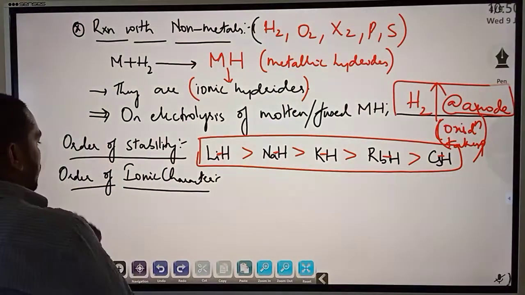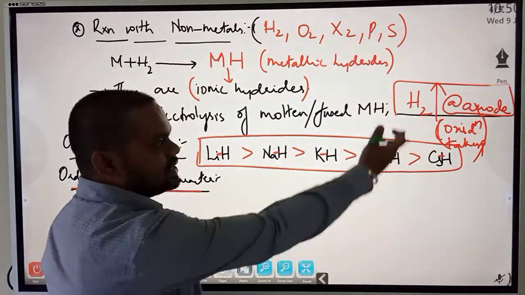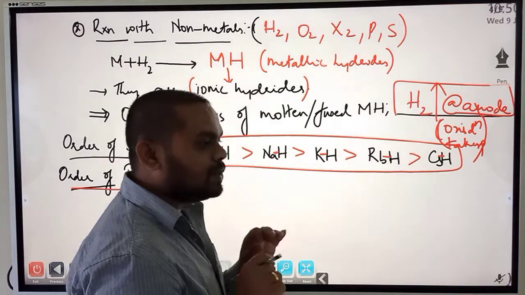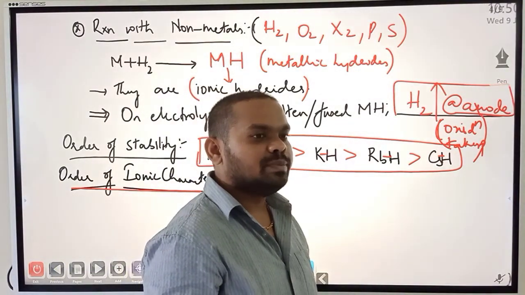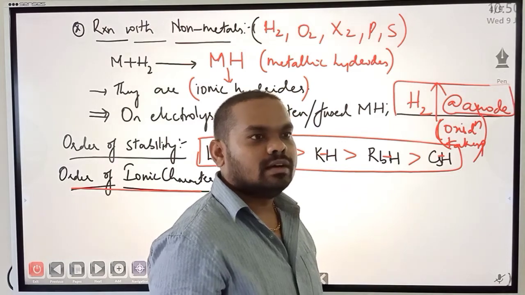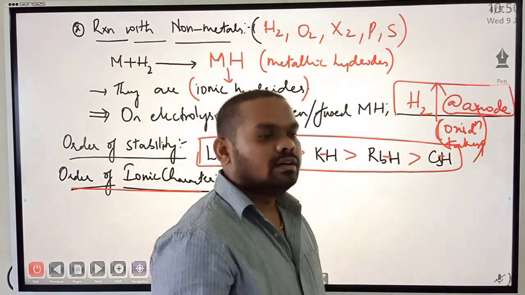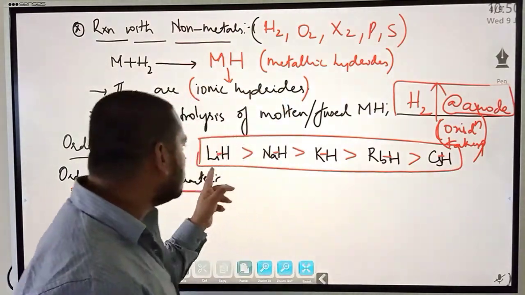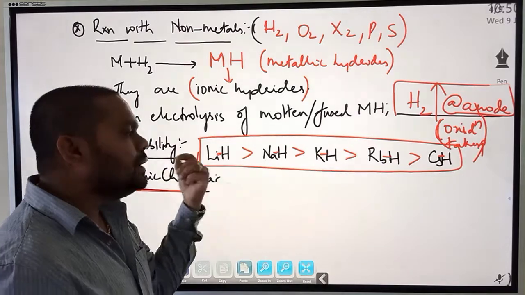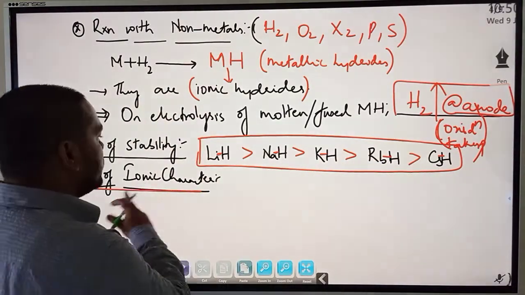Okay. So order of ionic character. Just now I spoke about electrolysis. When I pass current, they break down into respective ionic species. So who is readily liberating the H- ions? Cesium, and this fellow is strongly bound, so it cannot be ionized relatively as easily as these are. So order of ionic character.